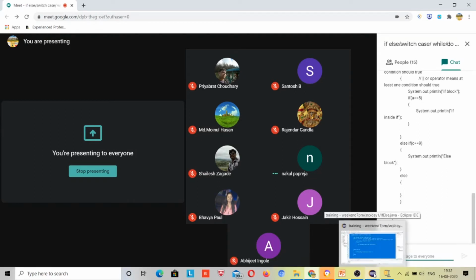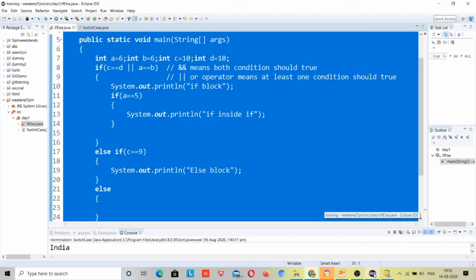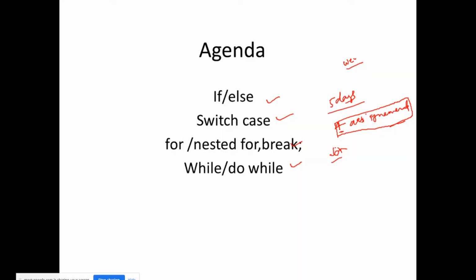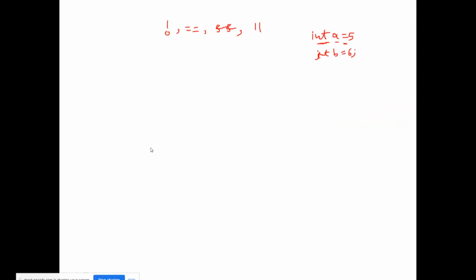Okay, so I'll be moving to for loop, right? Let me complete that for loop first, otherwise the agenda will not be complete for today. There is a for loop concept.